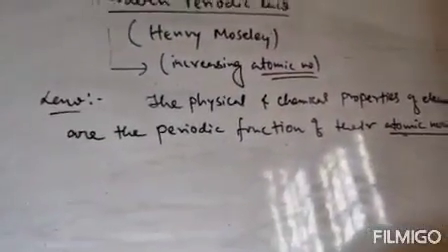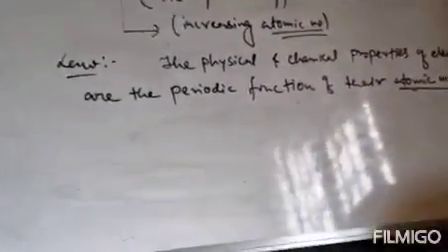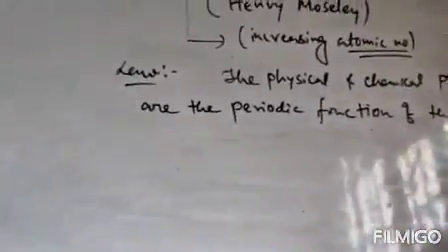That is the law proposed as the modern periodic law, that means proposed by Henry Moseley. He emphasized atomic number, not atomic mass.